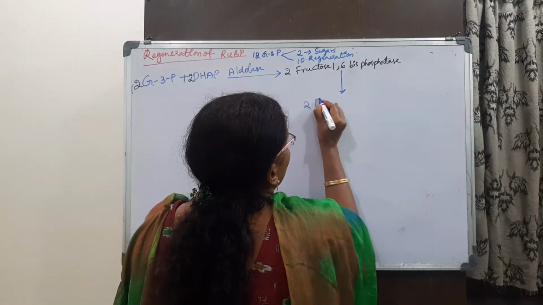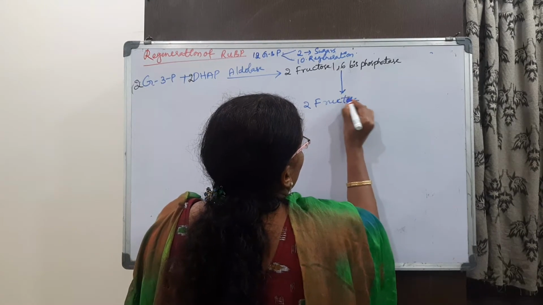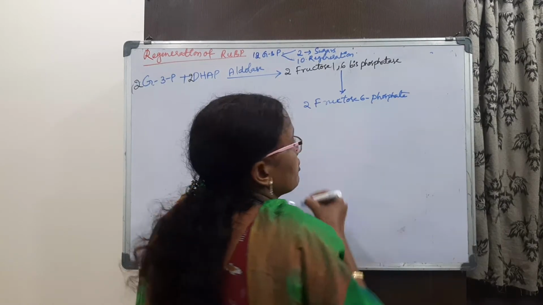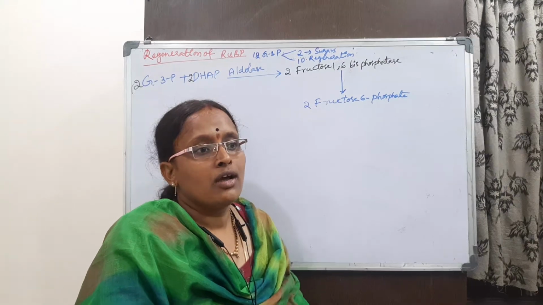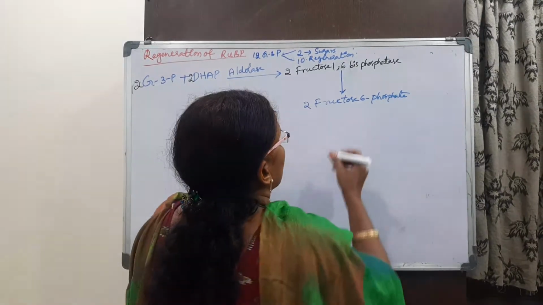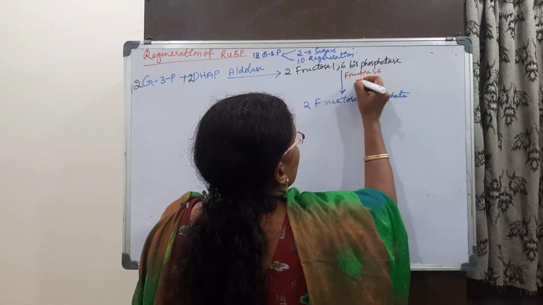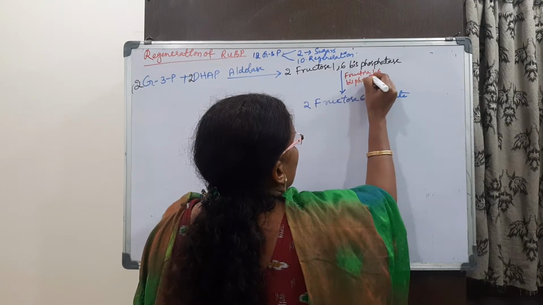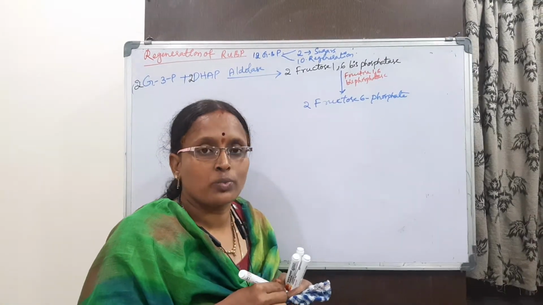Two molecules of fructose 6-phosphate are formed, and the enzyme is fructose 1,6-bisphosphatase.